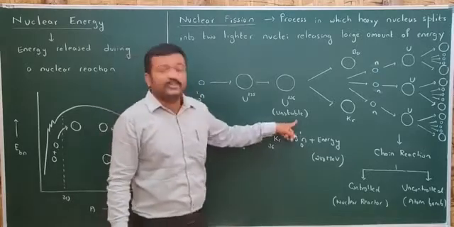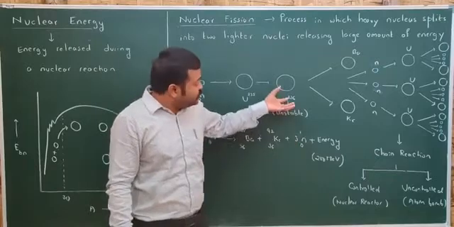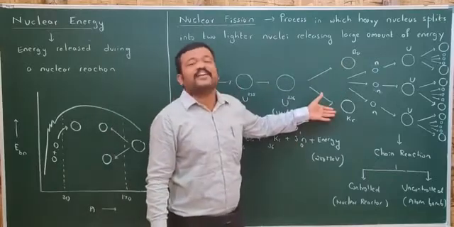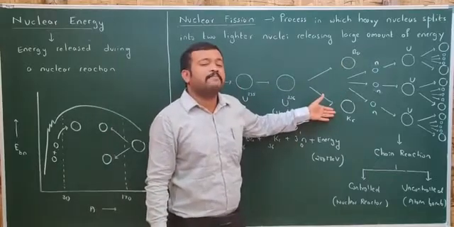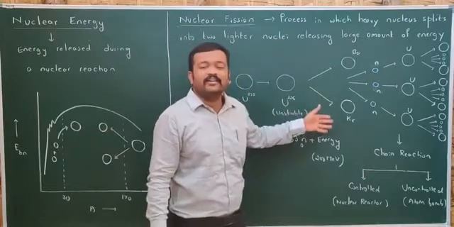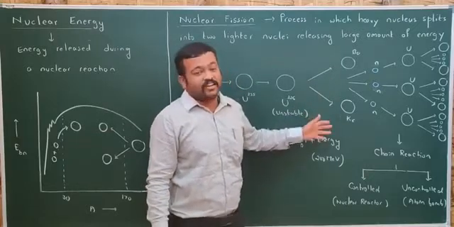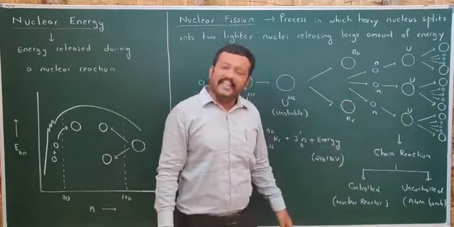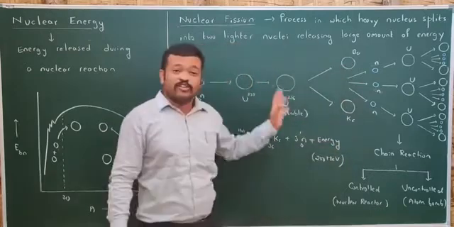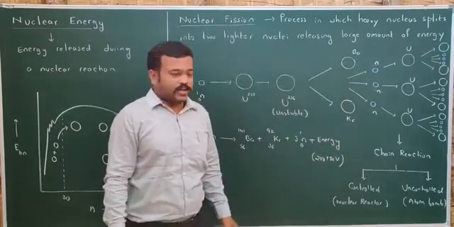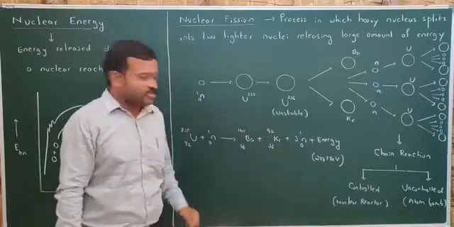And this unstable nucleus which is formed splits into 2 lighter nuclei which are comparable in size. One is barium and another one is krypton. And also 3 neutrons are released. And in this process, energy is released. And how much is that energy released? Let us check it out.